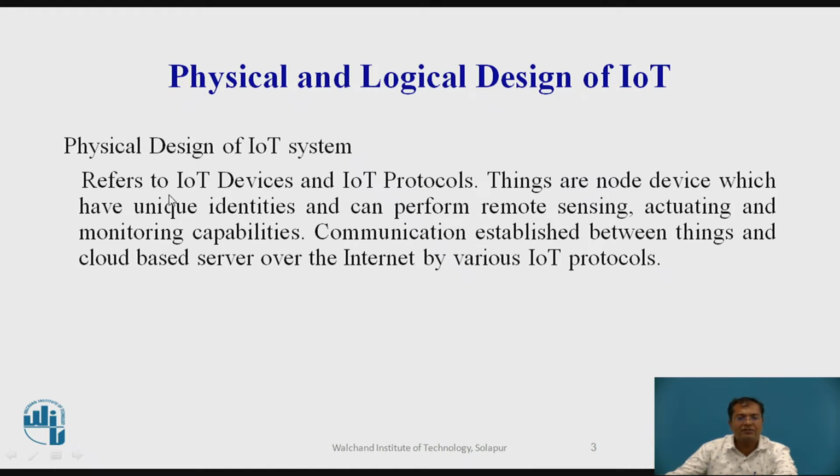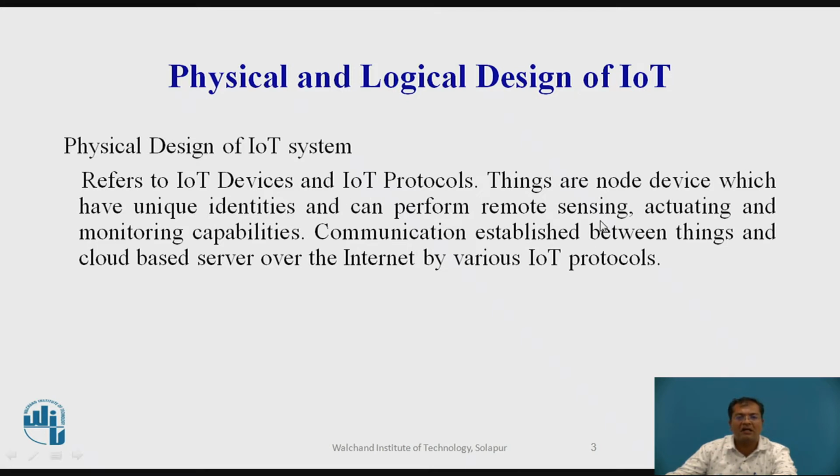It refers to the Internet of Things devices and its protocols. So there are n number of things which are connected with each other and they are capable to collect the information and they communicate with each other.